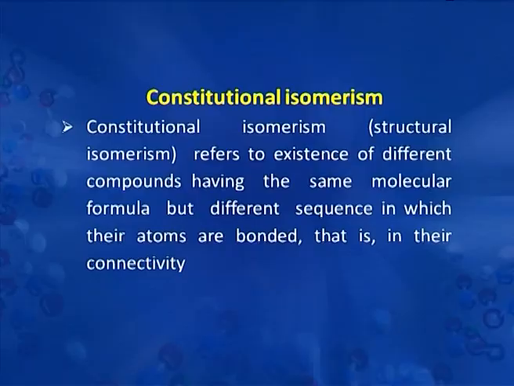So the term structural isomerism, which was used earlier, has been abandoned now. Constitutional isomerism refers to the existence of different compounds having the same molecular formula but a different sequence in which the atoms are bonded, that is, in their connectivity.